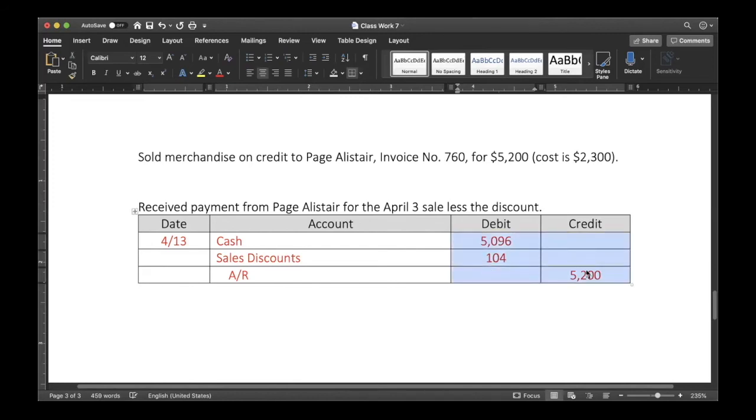This is what the normal journal entry looks like. It's lengthy. It takes up 3 lines. You have to remember all these account names. What makes the special journals easier is that all of these accounts are listed at the top. We just have to make sure we're copying what this would be. We have to make sure there's a debit to cash. We have to make sure there's a debit to sales discount, and we have to make sure there's a credit to accounts receivable.